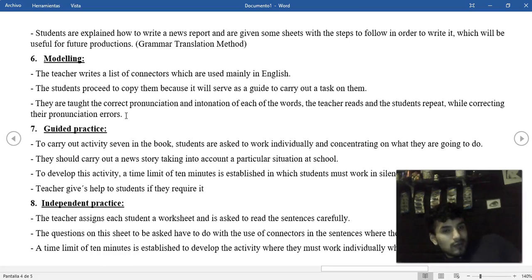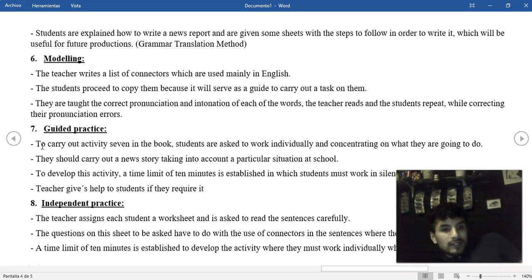While they practice, to carry out their activity 7 in the book, students are asked to work individually. In this work, students have to work alone, concentrating on what they are going to do. They should write a news story taking into account a particular situation at their school.